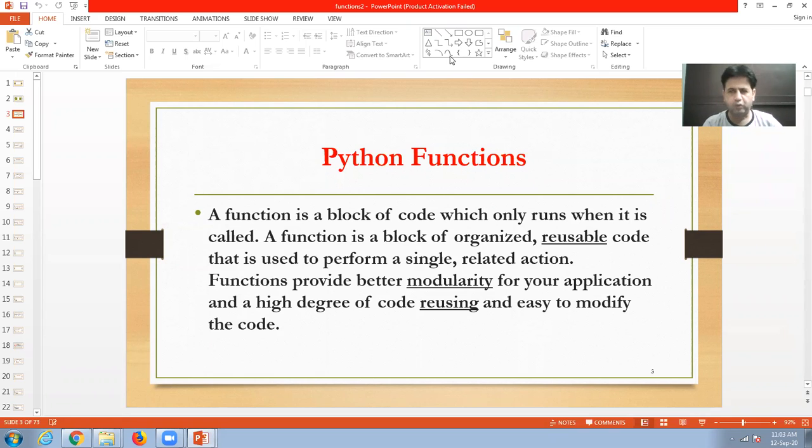Reusability means using the code again and again. In place of writing the code, we can use the code again. Modularity: we divide the program into small parts. So these are two main advantages: number one is reusability, second is modularity.